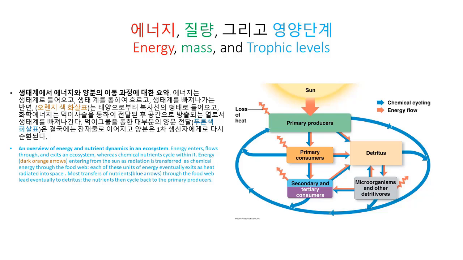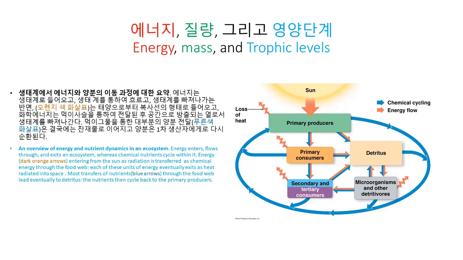So here we have an overview of energy and nutrient dynamics in an ecosystem. Energy enters, flows through and exits an ecosystem, whereas chemical nutrients cycle within it. Energy, the dark orange arrows, enters from the sun as radiation and is then transferred as chemical energy through the food web. Each of these units of energy ultimately exits as heat radiated into space.